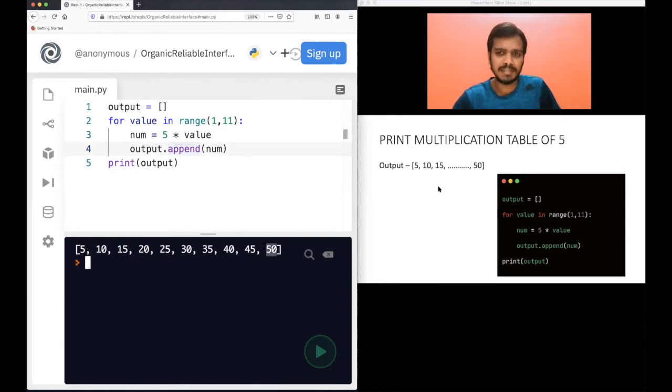Right? Try to print the multiplication table of any other number. Take any other number and try to print it. Try to print it till 20, till 30. Right? Try to do this.